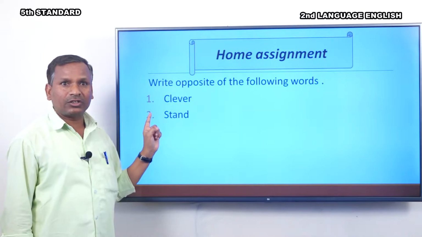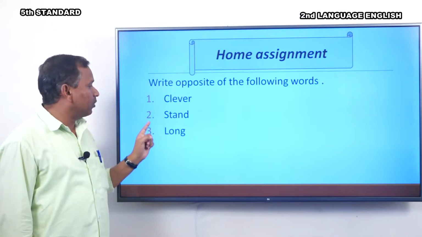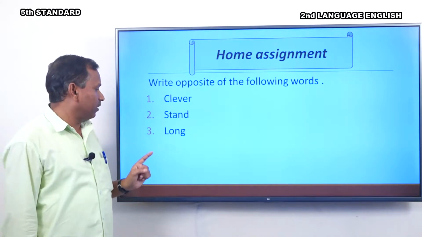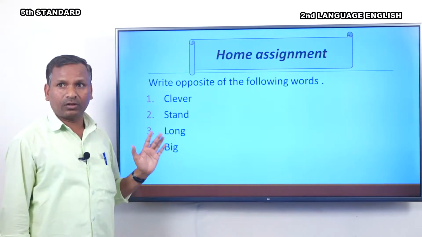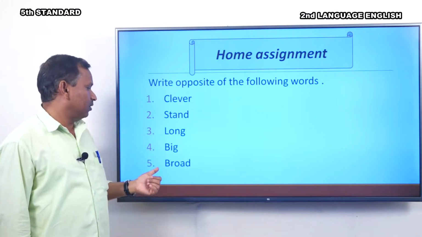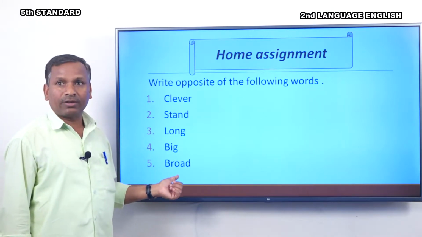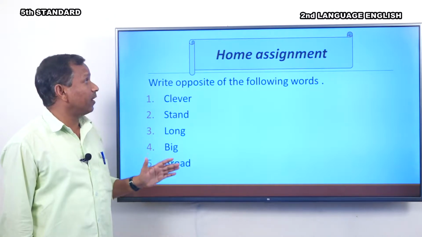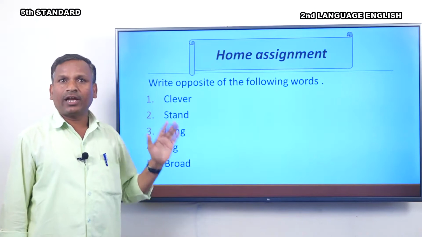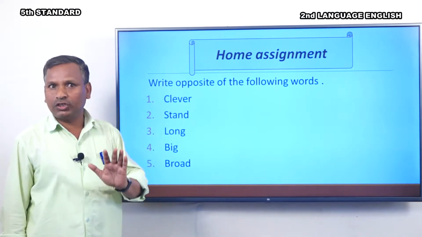The third one is long. The fourth one is big. And the last one is broad. Okay, children, you have to do this activity at your home and show it to your subject teacher.